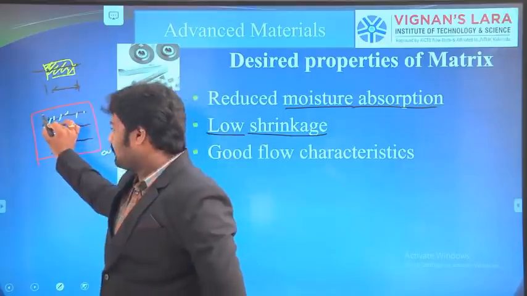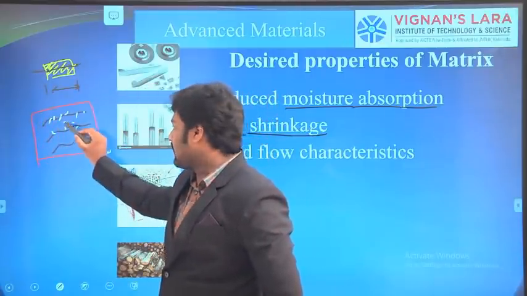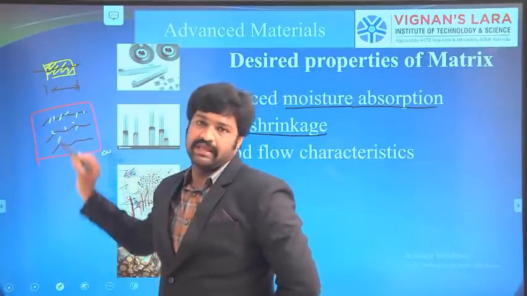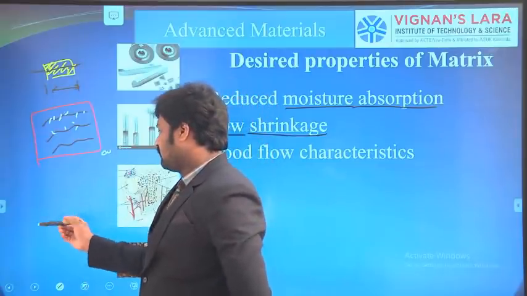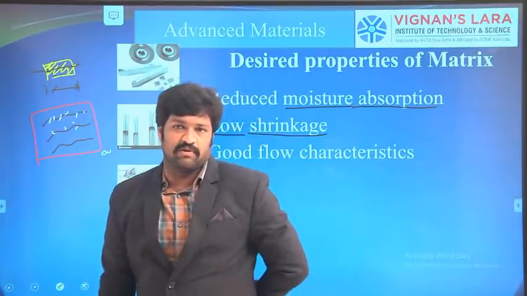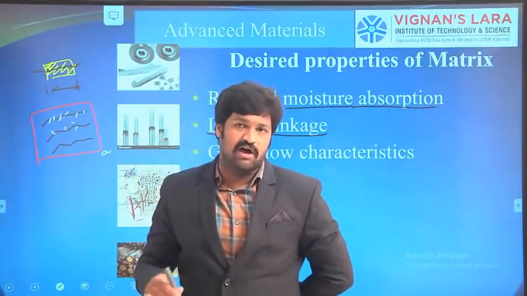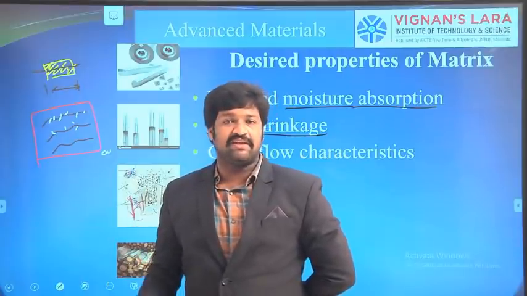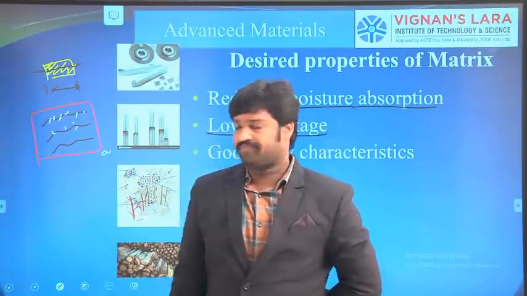The next one is good flowing characteristics. Here the matrix material and the reinforcement are available. If the matrix has good flowability, it moves throughout all the fiber areas. For example, in the concrete example, if we are placing a number of pillars, the concrete must move throughout the whole structure, and only then will the component be good. If it has less flowability, it may lead to voids.